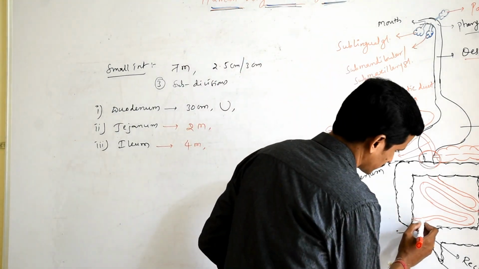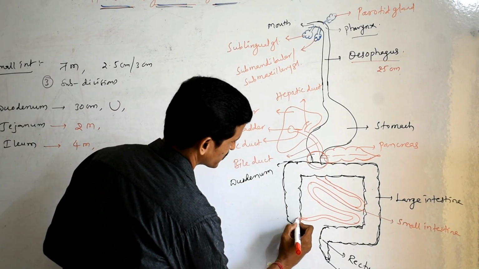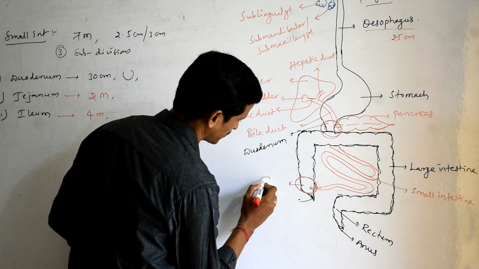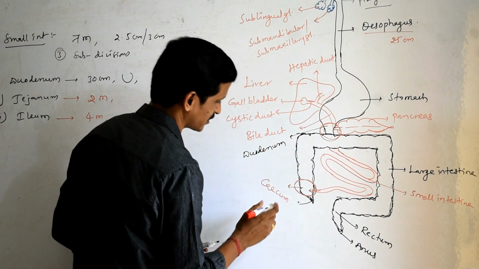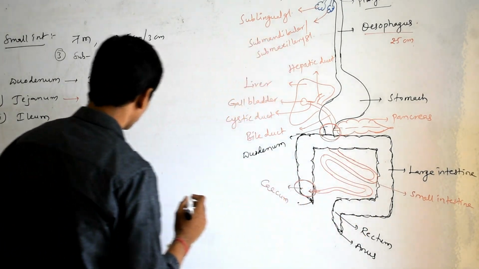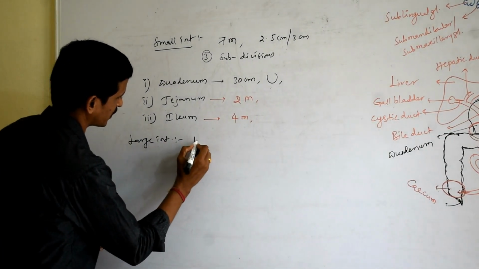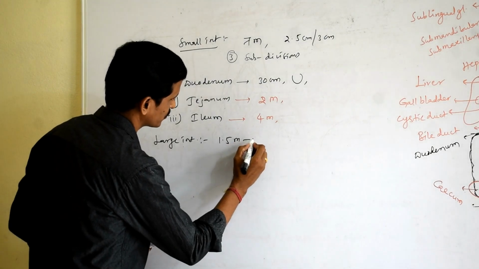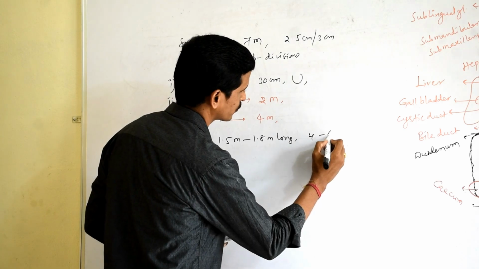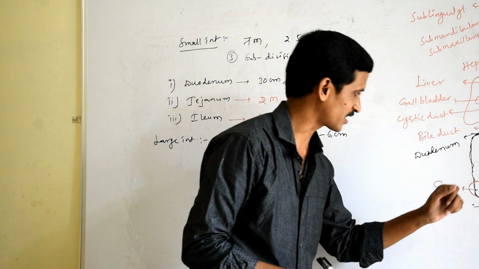Then the last part of the small intestine, the ileum, opens into this area. This is called cecum. So now we are in the large intestine. The large intestine is approximately 1.5 meters to 1.8 meters long, and 4 to 6 centimeters in diameter. That's why it is called the large intestine.